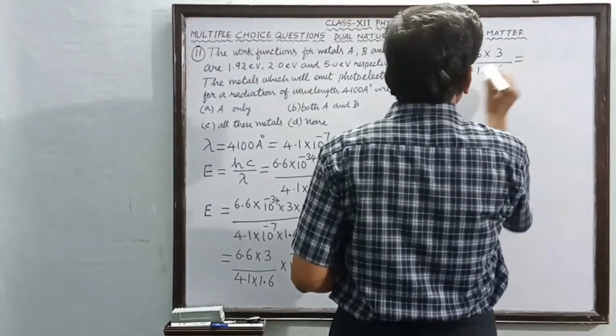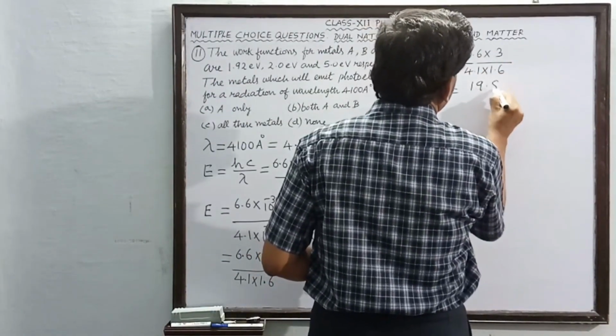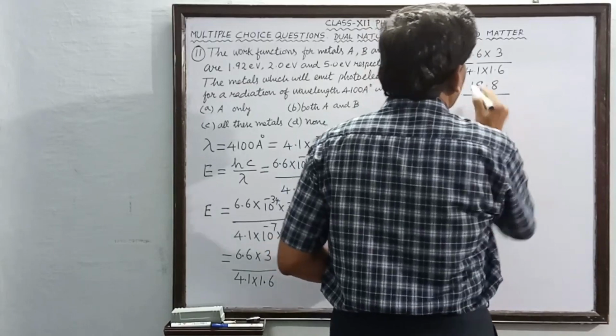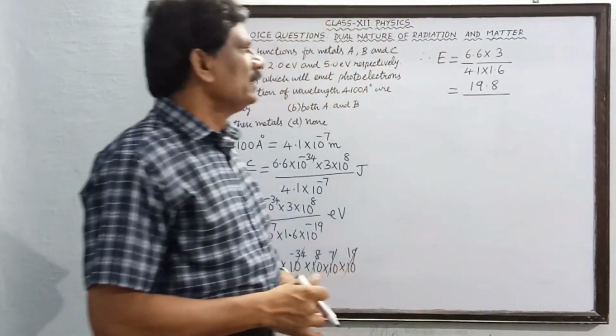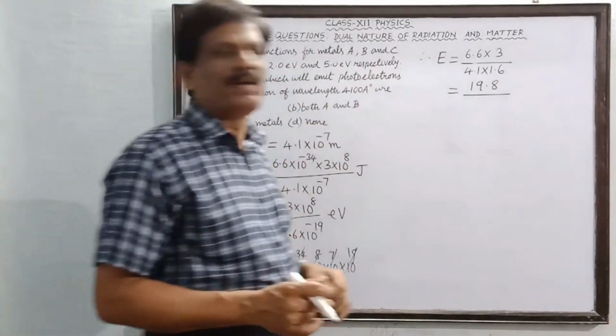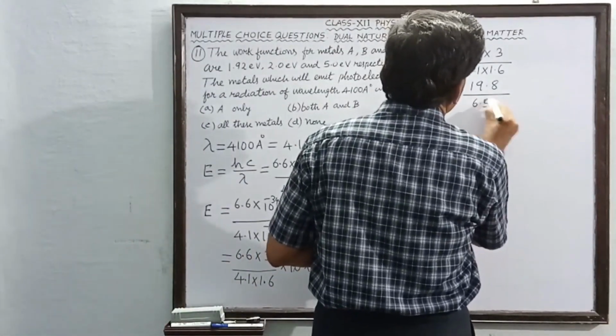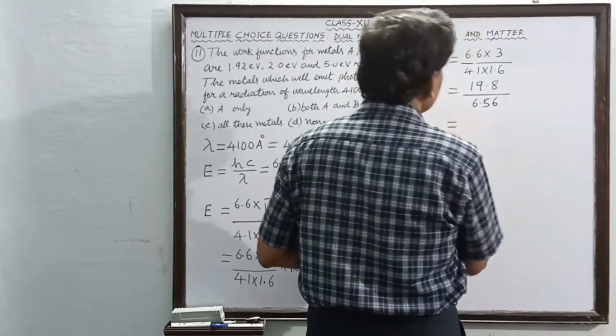So this is now equal to 19.8 divided by 4.1 into 1.6. 4.1 into 1.6, if you multiply, will be around 6.56. So this will be 6.56.